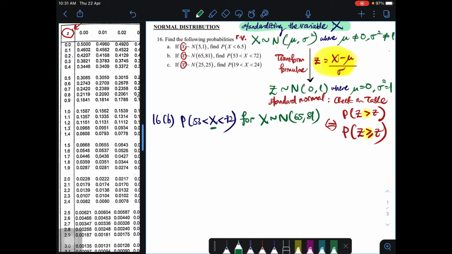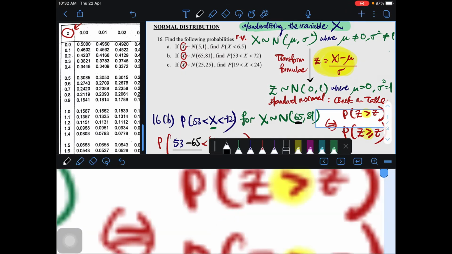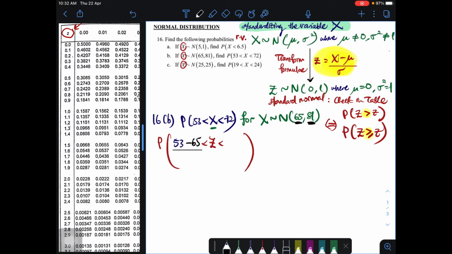So this is not yet standard normal. Belum. Standard normal mesti transformkan dia menjadi z. Okay, menjadi z dengan syarat formulanya lah. Formulanya adalah 53 tolakkan dengan mu 65 divided by its standard deviation.